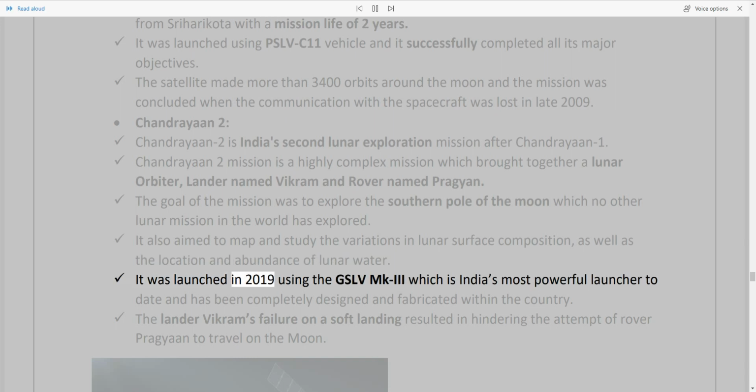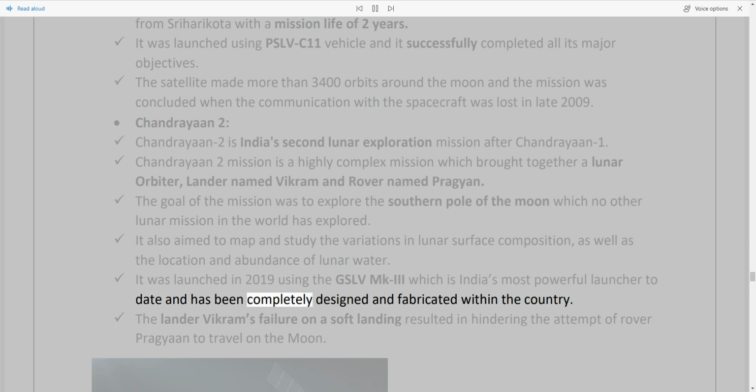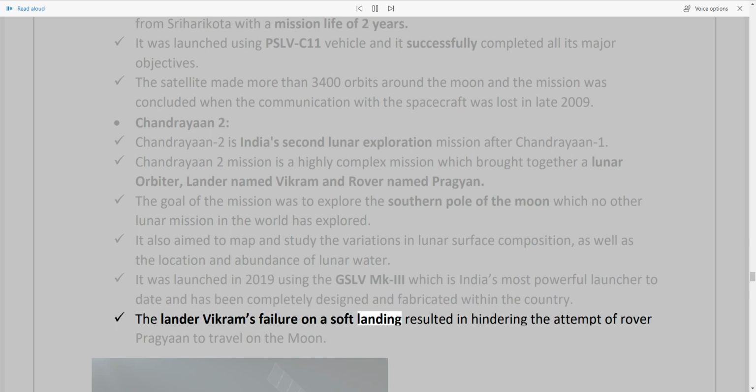It was launched in 2019 using the GSLV Mk3, which is India's most powerful launcher to date and has been completely designed and fabricated within the country. The lander Vikram's failure on a soft landing resulted in hindering the attempt of rover Pragyan to travel on the Moon.